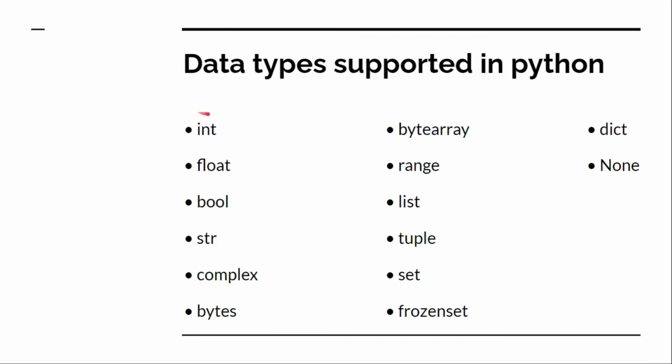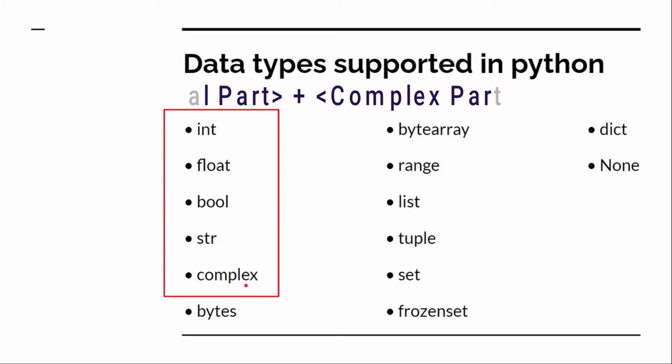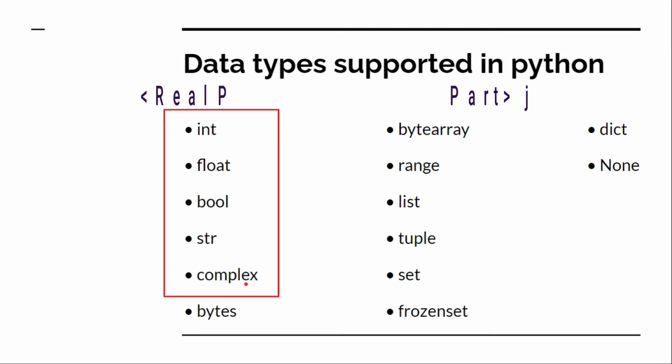Now these are the 5 basic data types or the fundamental data types: int, float, bool, str, complex. Int means integer type, float means floating point type, bool means boolean, str stands for string, and complex is a new type of data type which is introduced by Python, which handles complex values such as 2 plus 3j. This data type is made for handling complex numbers which are of the form real part plus imaginary part. For example, 2 plus 3j is a complex type.